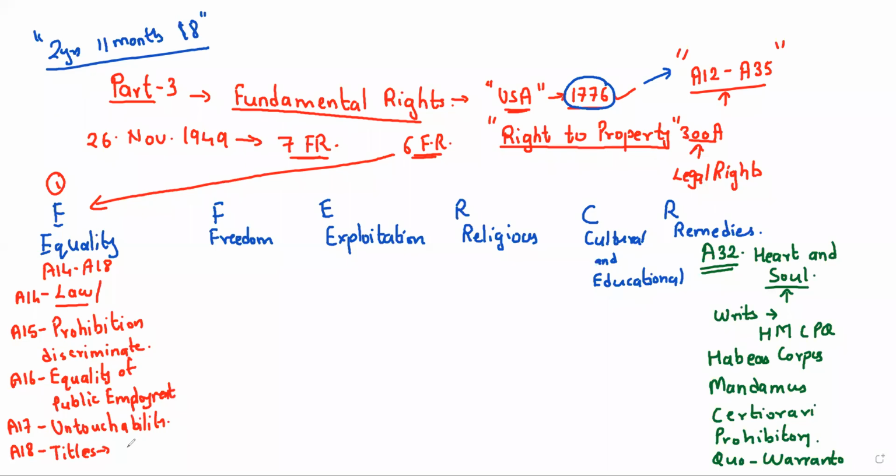Abolition of titles means that when India was under British rule or under the rule of kings and queens, there were persons called Chhatrapati, Nizam, and so on. The titles of Nizam, Chhatrapati, everything was removed when India got independence and we were making our constitution. The forefathers, Dr. B.R. Ambedkar and all the members, decided to abolish these titles.